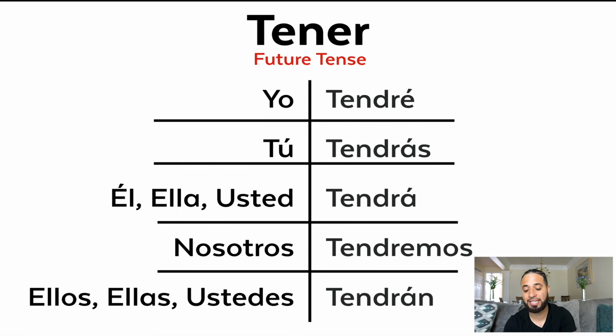Now let's cover the future tense. Now pay attention because it changes here. The verb changes, and you can see at the end, it's not teneré, it's not tenerás, it's tendré, tendrás, tendrá, tendremos, tendrán. So that main phrase becomes tend with the D on the end. Tendré, tendrás. So I will have, yo tendré, tú tendrás, you will have, él, ella tendrá, usted tendrá, nosotros tendremos, ellos, ellas, ustedes tendrán. So you guys will have.